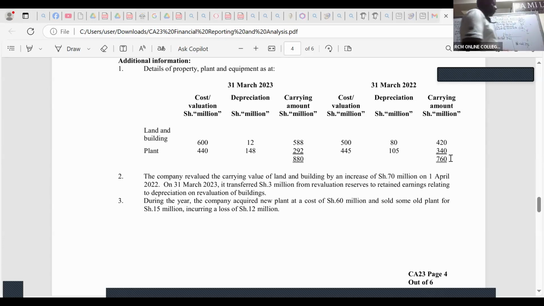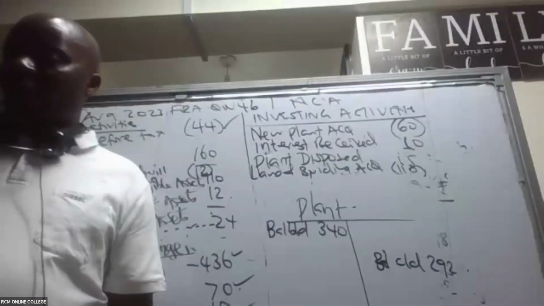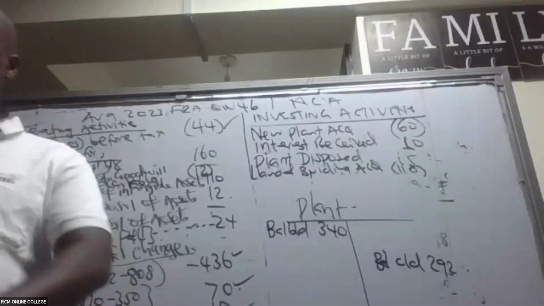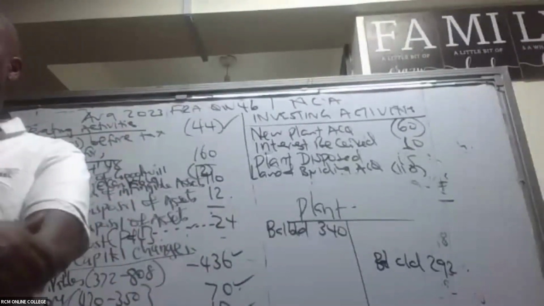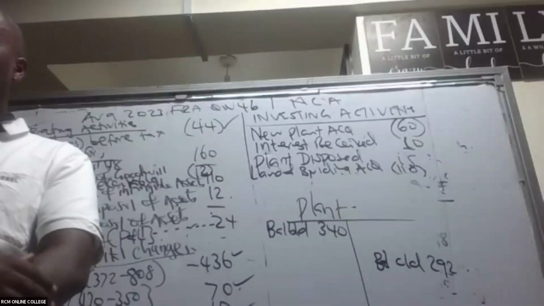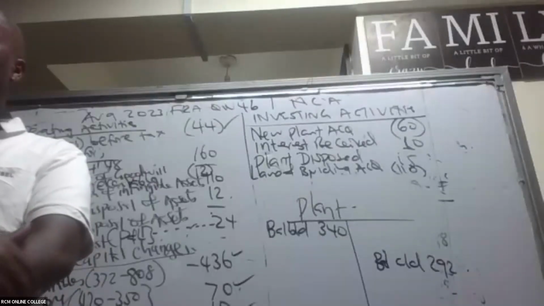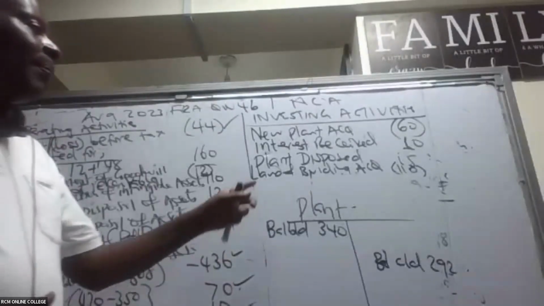First of all, we have to be comfortable here. 292, balance carried down. All right. Great. And then, ladies and gentlemen, remember we acquired some plant.